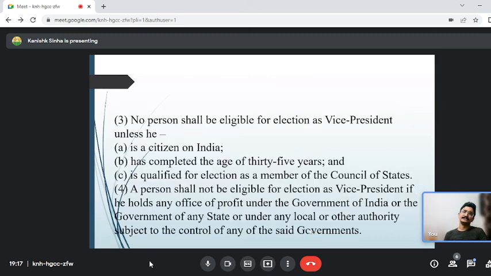Again the same thing: he is a citizen of India, 35 years of age, and qualified for election as a member of the Council of State. For the president, he must be qualified for election as a member of the House of the People, that is the Lok Sabha. For the vice president, he should be qualified for election as a member of the Rajya Sabha, and a person shall not be eligible for election as vice president if he holds any office of profit. We have already had a good discussion on what is office of profit with the Jaya Bachchan case. So this is the vice president qualification. Next.